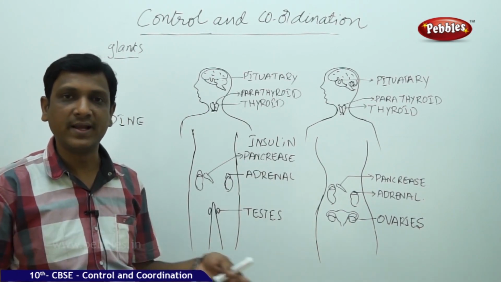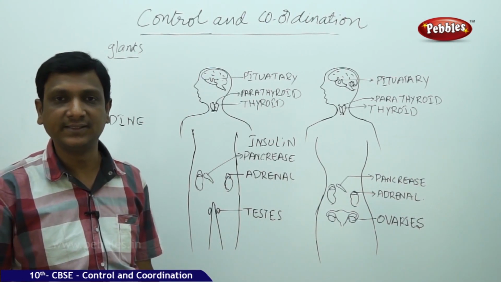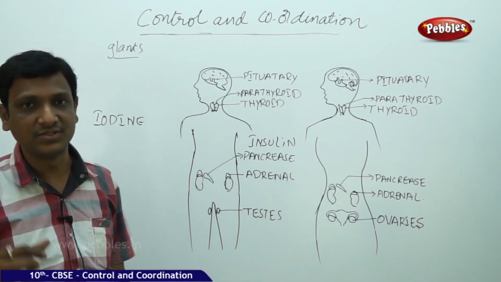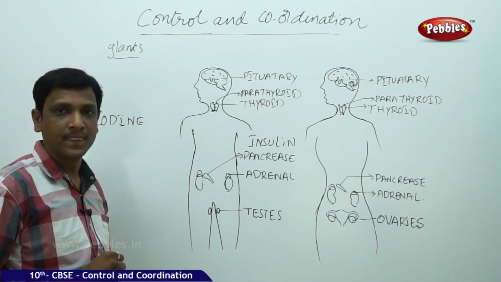If it is absent, glucose is not turned to glycogen. It is moving in and around all the body parts, finally excreted out. The person does not get any energy. He becomes weak. Even though he eats the food, cells and other body parts are damaged. That is sugar disease. So the pancreas is a very, very important organ.